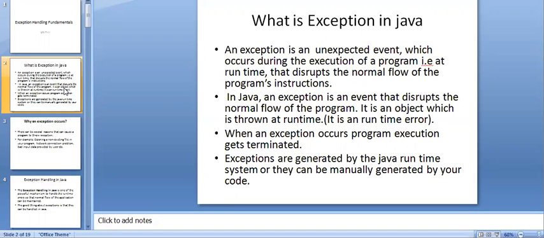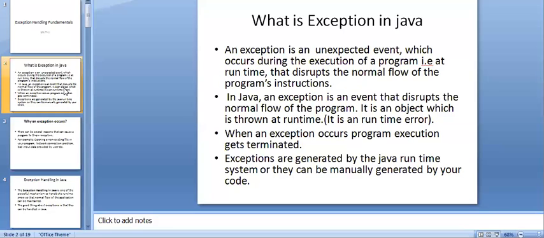When an exception occurs, the program execution gets terminated. This is a problem. These exceptions are generated by whom? Exceptions are generated by the Java runtime system, or they can be manually generated by your code.